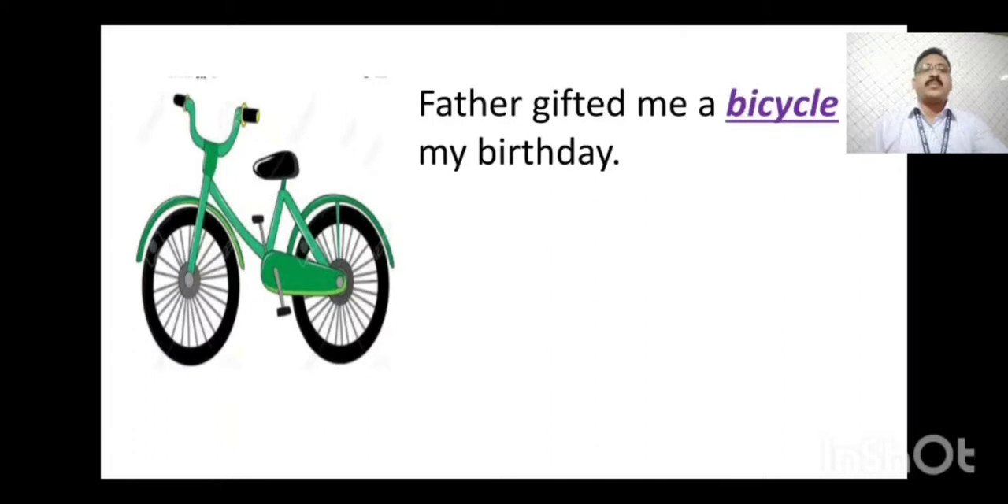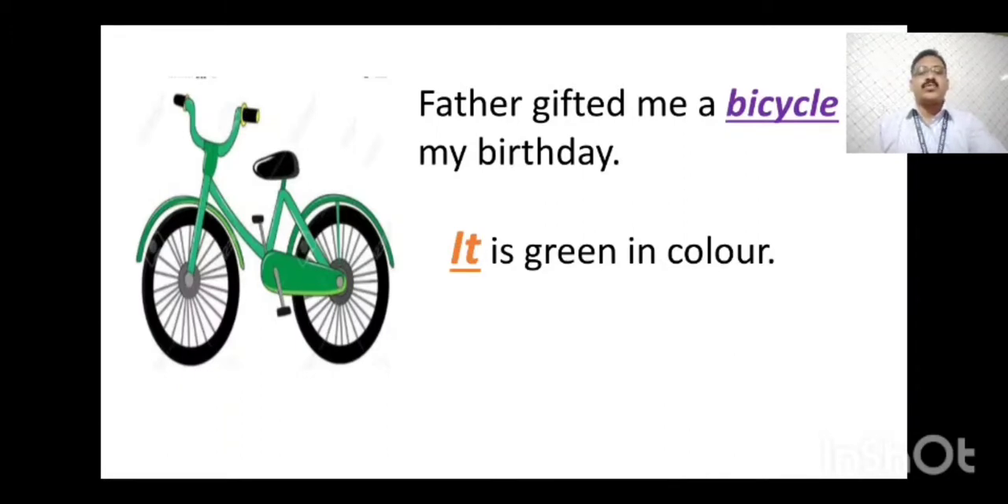Third picture. One bicycle is there. What is the sentence? Father gifted me a bicycle on my birthday. The pronoun sentence is: It is green in color. As I told you, it is a pronoun used for an animal, bird or non-living thing. Here the bicycle is a non-living thing and the bicycle is one, singular. That's why it is used in place of the noun bicycle.